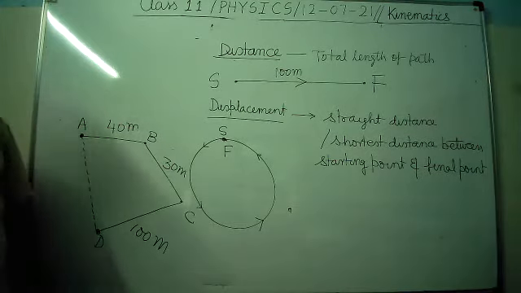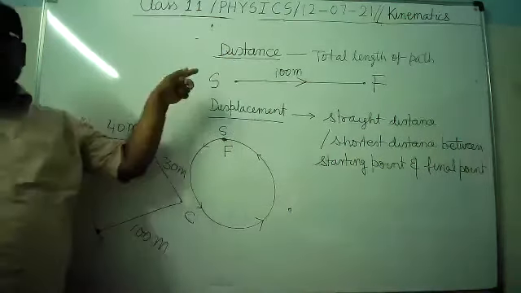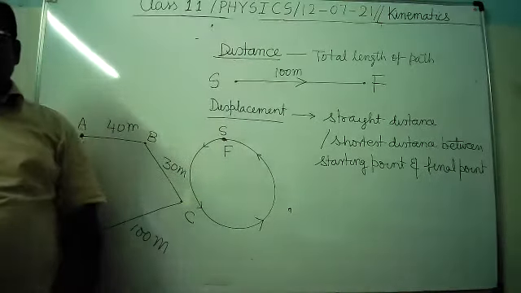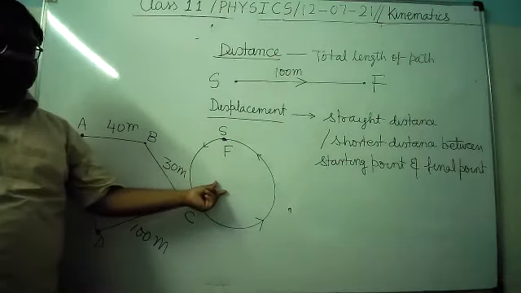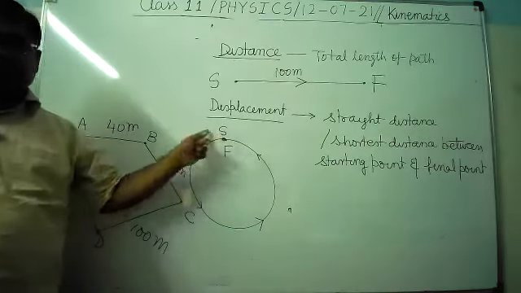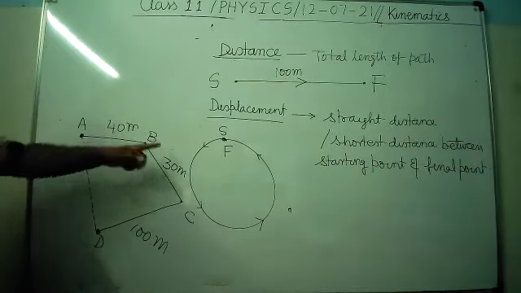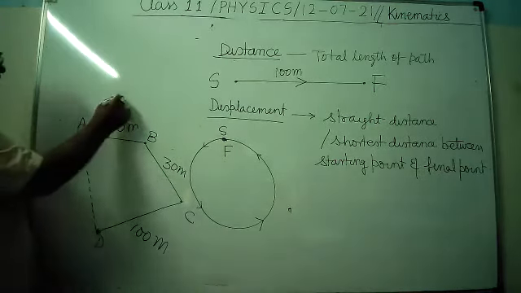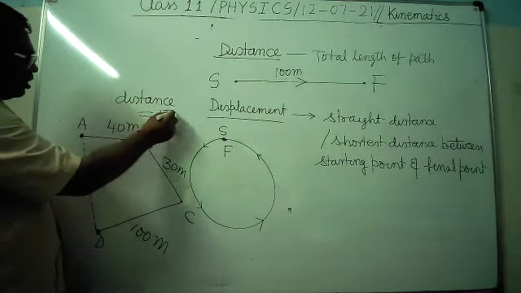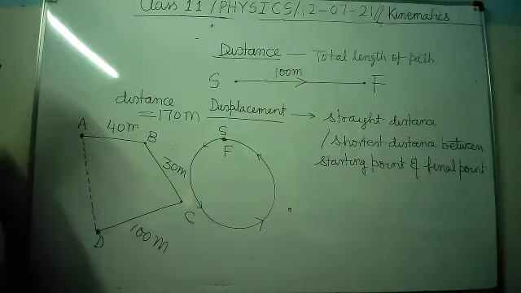So here I have given 3 examples. Here you can see body is moving along a straight line. Displacement and distance both are equal. Here you can see displacement is 0, but the distance is 2 pi r. Here you can see that distance is 170 meters. But what is the displacement? Displacement is length of AD.